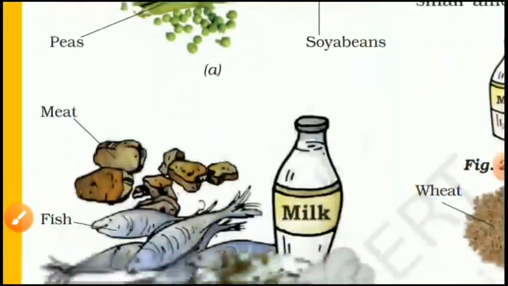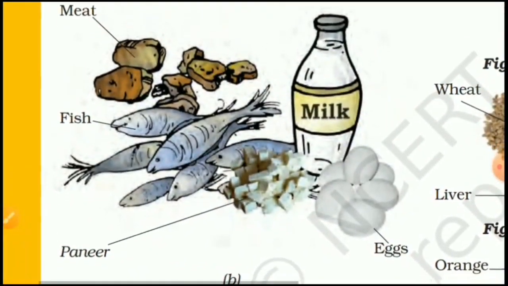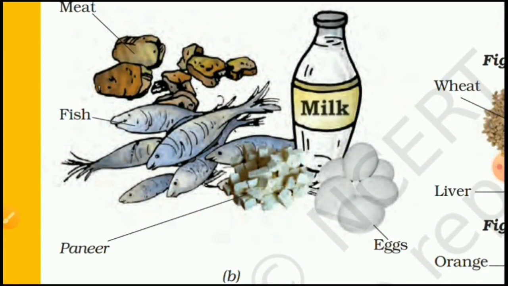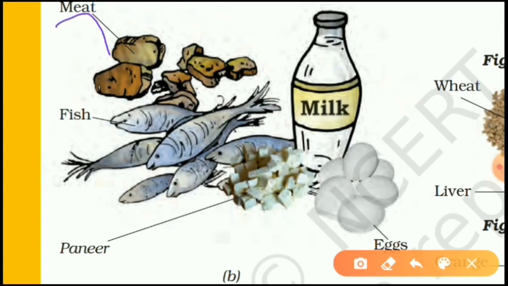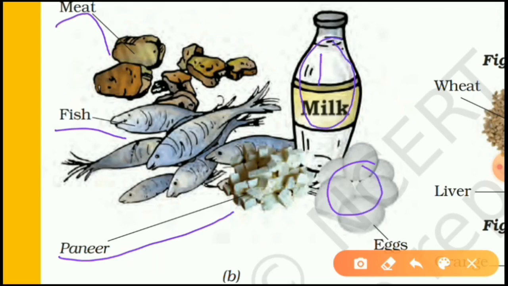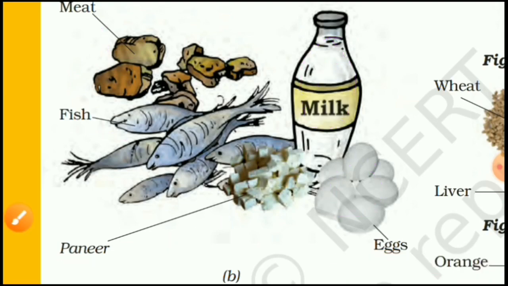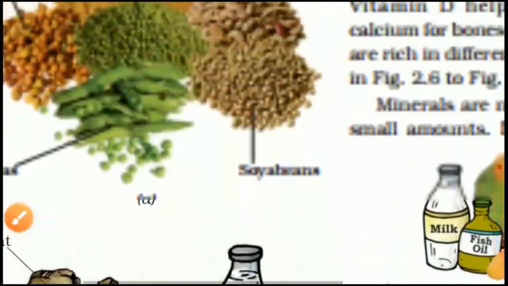Okay, and some animal products. Let's see some animal products which provide us protein. Those are meat, fish, paneer, eggs, as well as milk itself. So milk provides protein also, and milk provides fats also. So these are the animal products which provide us protein. Now let's discuss further.